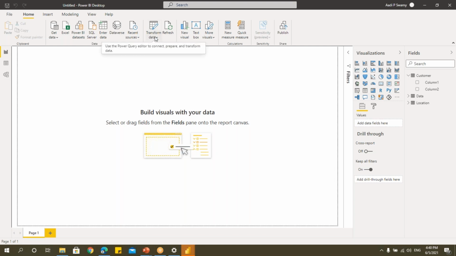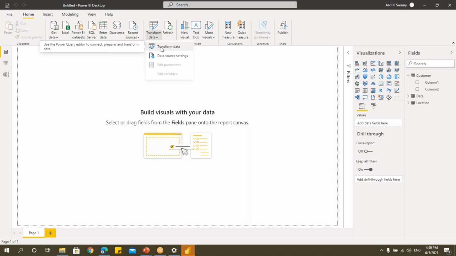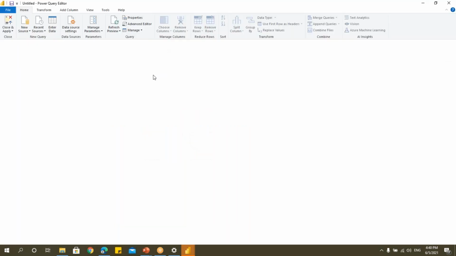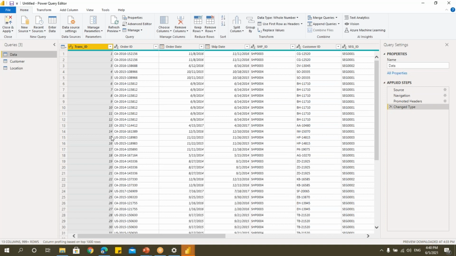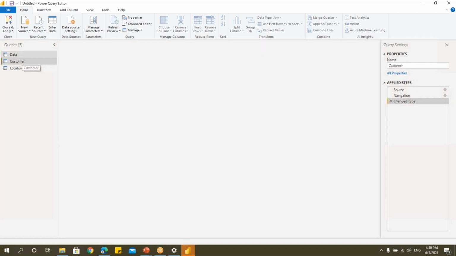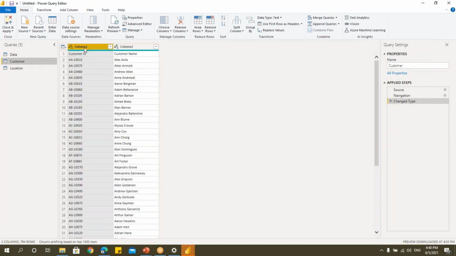Come to Transform Data. The first step is always connecting the data, which we just did. Now I'll click on Transform Data. When I click on this, it will take me to Power Query Editor. You can see the Power Query Editor. The data we have imported will be available here. Now let's click on Customer. Here I have Column 1, Column 2. I want this Customer ID, that is the heading, to be in the heading section, not in the data section.